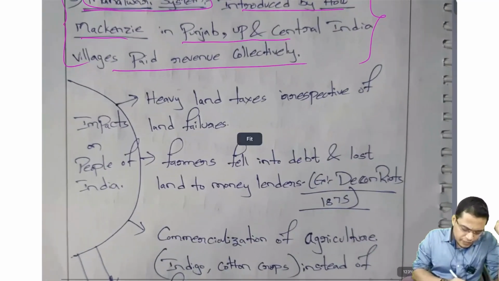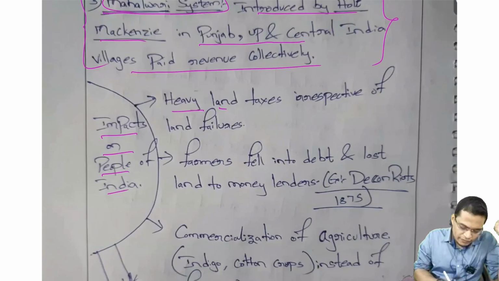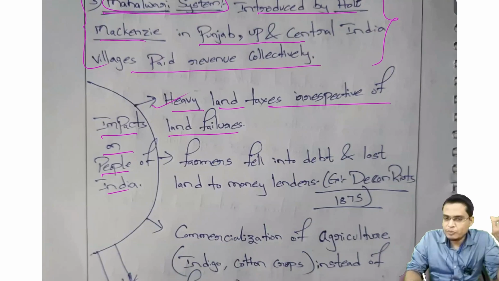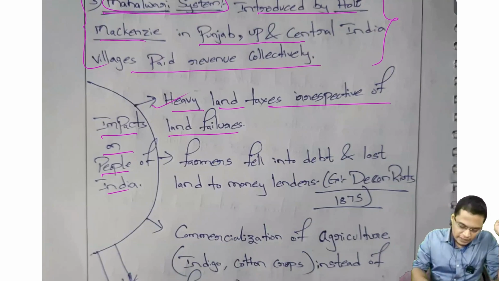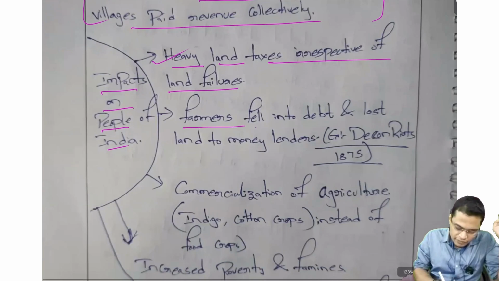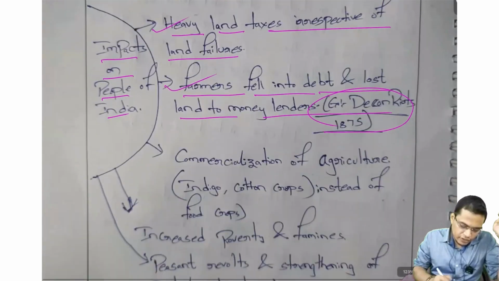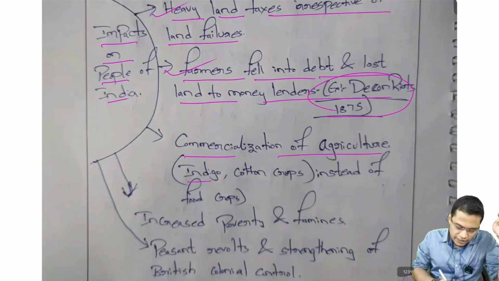So, impact on people of India. Heavy land taxes, irrespective of crop failure. You can say they had to pay the taxes despite having famine or agricultural crisis. Next, the farmer fell into debt, lost land to the moneylender, for example the Deccan Riots. Yes, this is also a very good point. Commercialization of agriculture, indigo, cotton crops instead of food crops, led to famine. That is what led to the famine also.